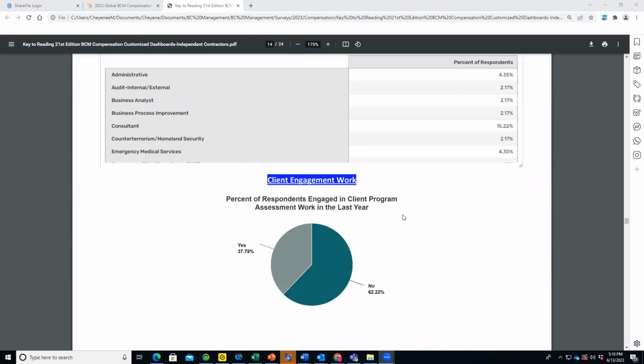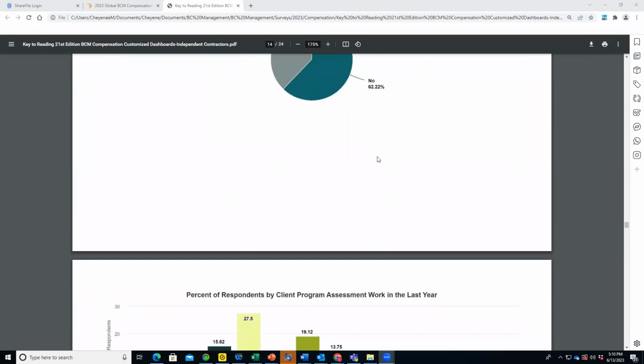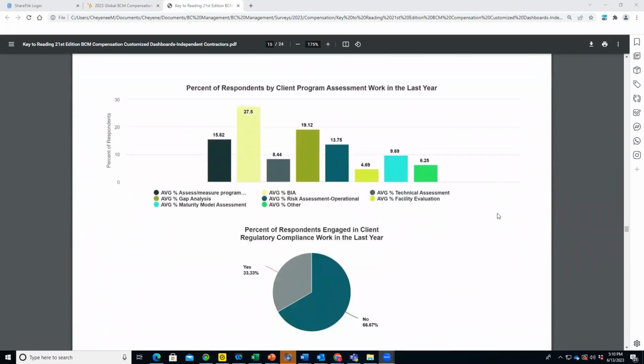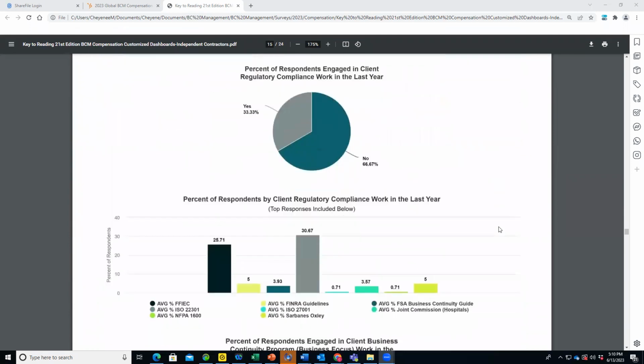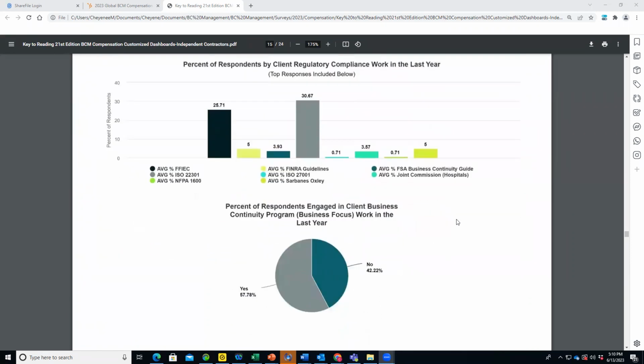So this is something that's not included in the permanent compensation data assessment. First, what percent did assessment work, client program assessment work, in the last year? And if they answered yes, what specific type of work did they do in the last year? If they did any regulatory compliance, we highlighted the top responses for type of compliance regulatory work that the consultants were assisting their clients with.